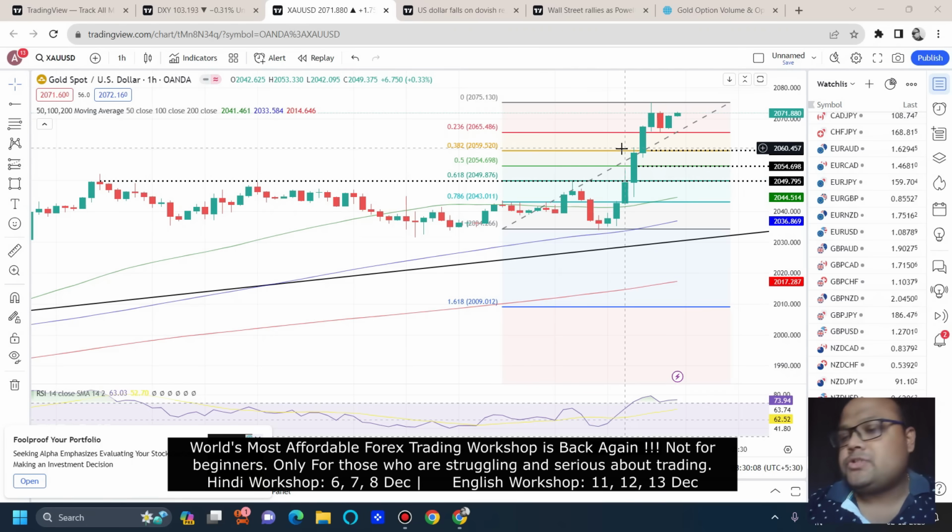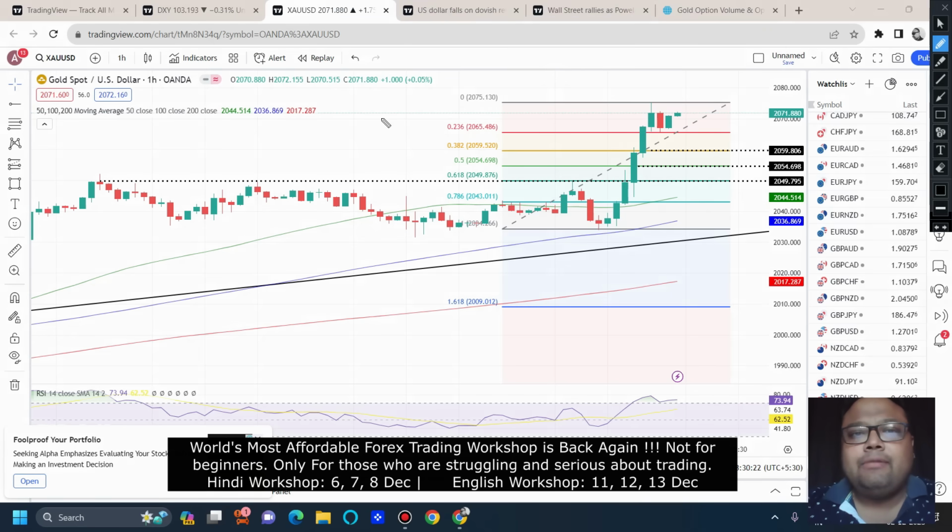But yes, the first trading opportunity on the chart of gold is if the market breaks 2076, it will be a bullish flag breakout, and we can go for a buy. On the other hand, if the market comes for retracement, then we have a few levels here. The first level is 2060. We have the FIBO 38.2% retracement level.